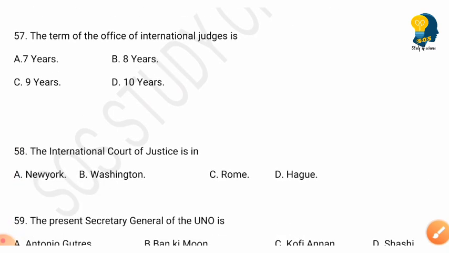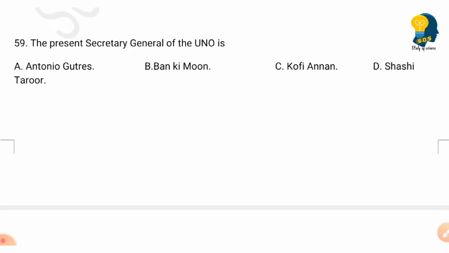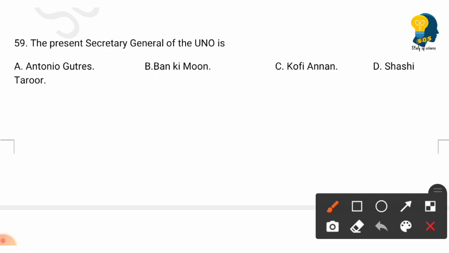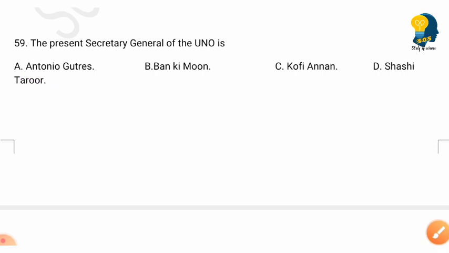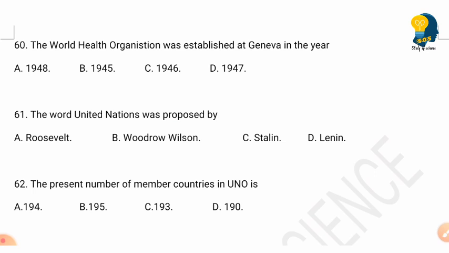The next question is, the term of the office of international judges is. And the options are Antonio Guterres, option B Ban Ki-moon, option C Kofi Annan, option D Shashi Tharoor. So here right answer is option A, that is Antonio Guterres. Okay, so this word might be spelled differently by different people, so I spell it as Antonio Guterres. Okay, this is the right answer. The World Health Organization was established at Geneva in the year.